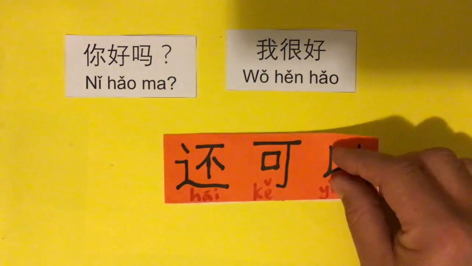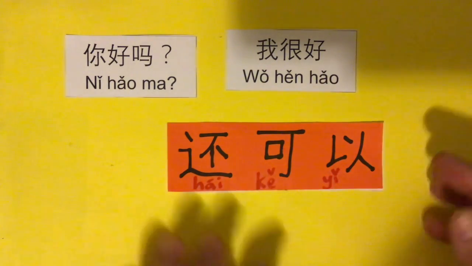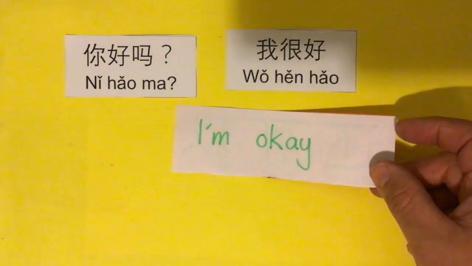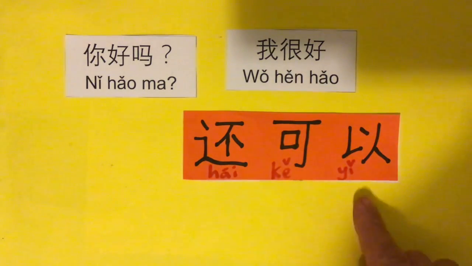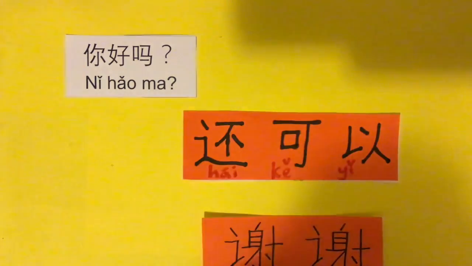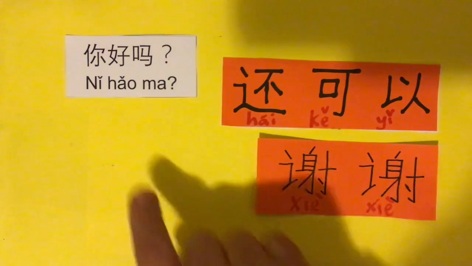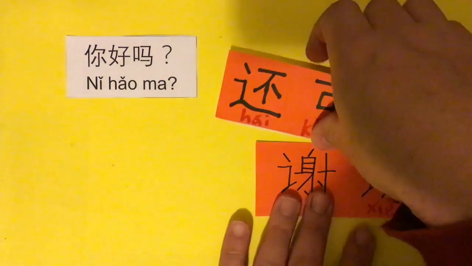But then you might be in a situation where you're not fantastic, you're not terrible, you're somewhere in the middle, so you're probably going to need something like this. 还可以, which means I'm okay, doing all right, just fine. 你好吗? 还可以. So let's put that into a conversation. If you can imagine two people here. 你好吗? 还可以, 谢谢.